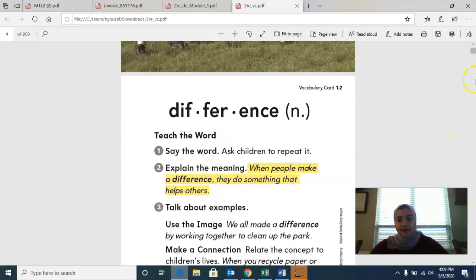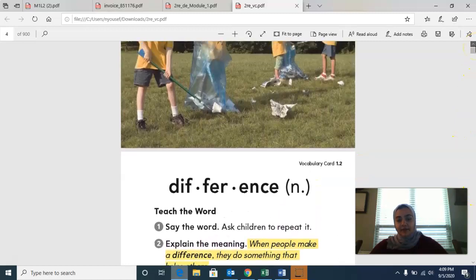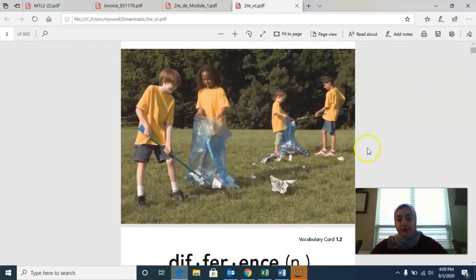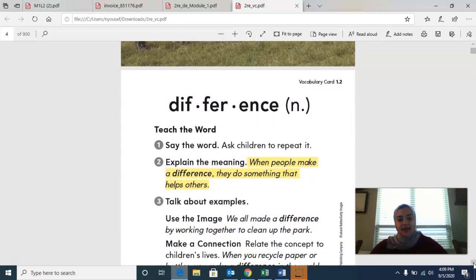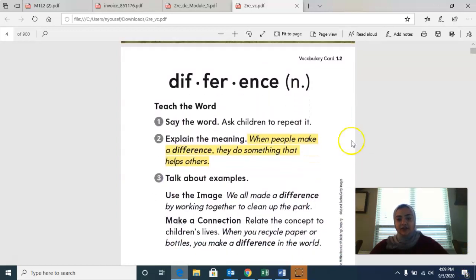I'm going to look at the picture one more time. They are making a difference. How are they helping others in this picture? They're picking up trash and making the earth clean, right? Instead of all gross and trashy, they're picking up the trash and making a difference. They do something that helps others. So in your notebook, the next word I need you to write is difference. Then write the definition: when people make a difference, they do something that helps others. I need you to write that down.